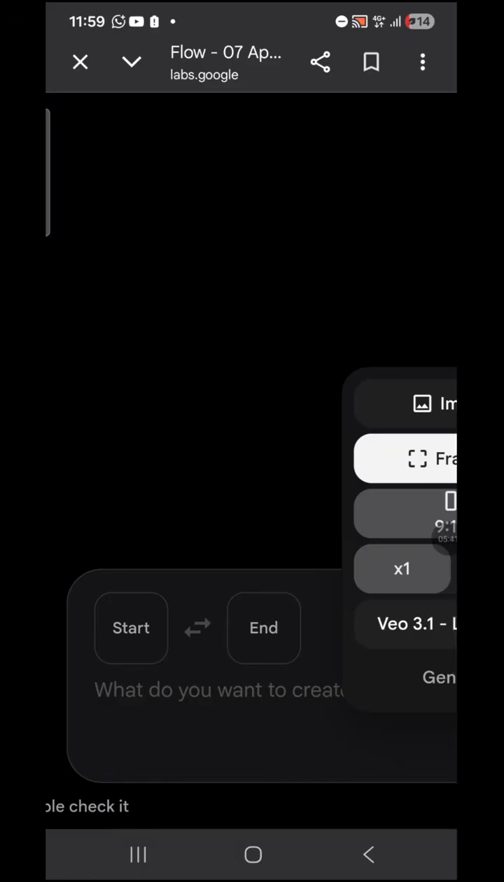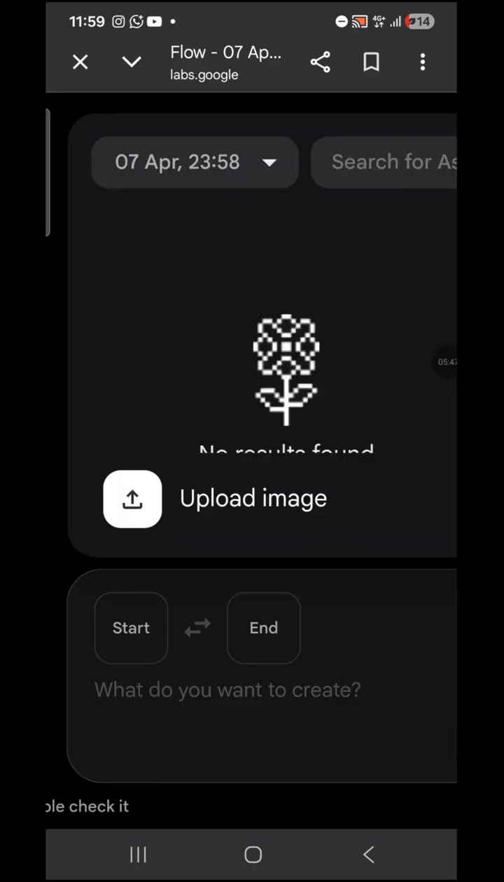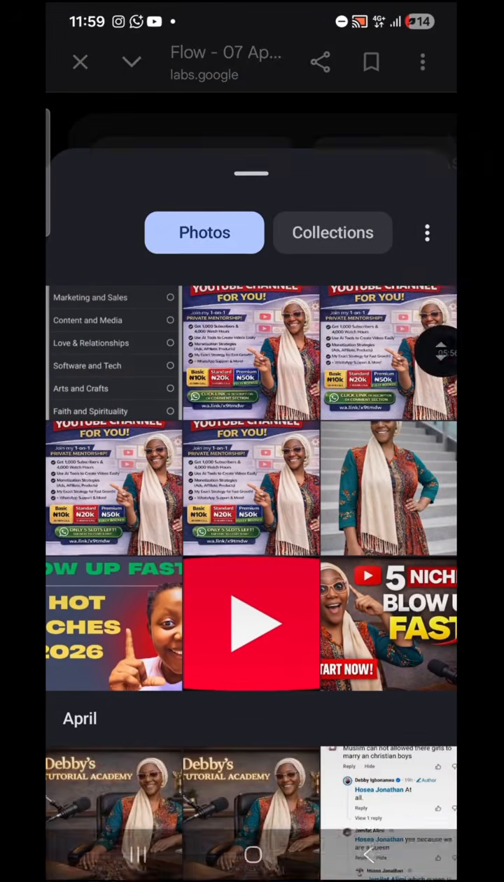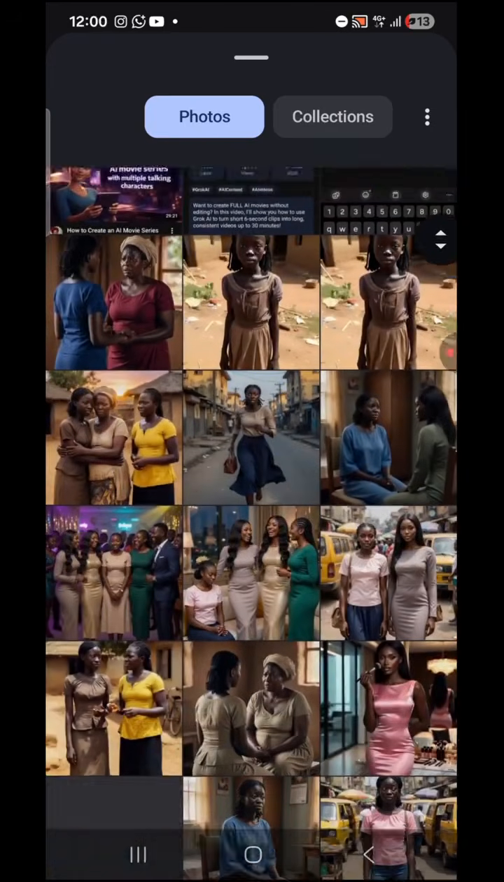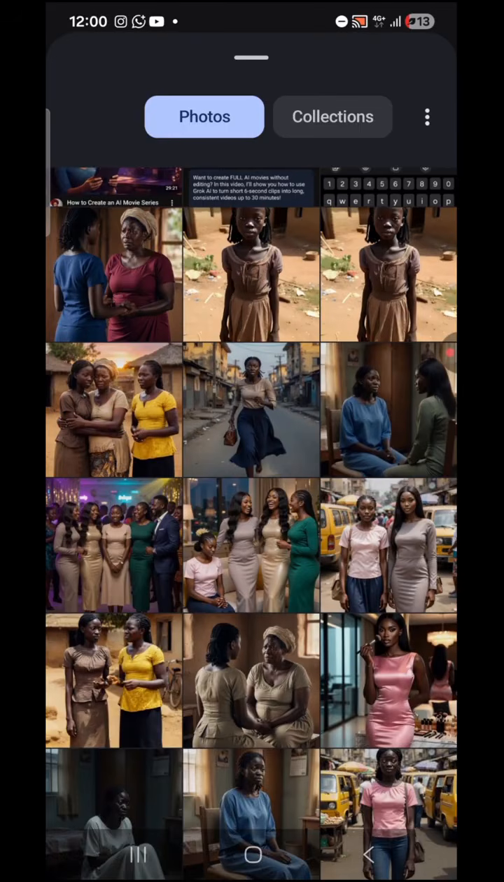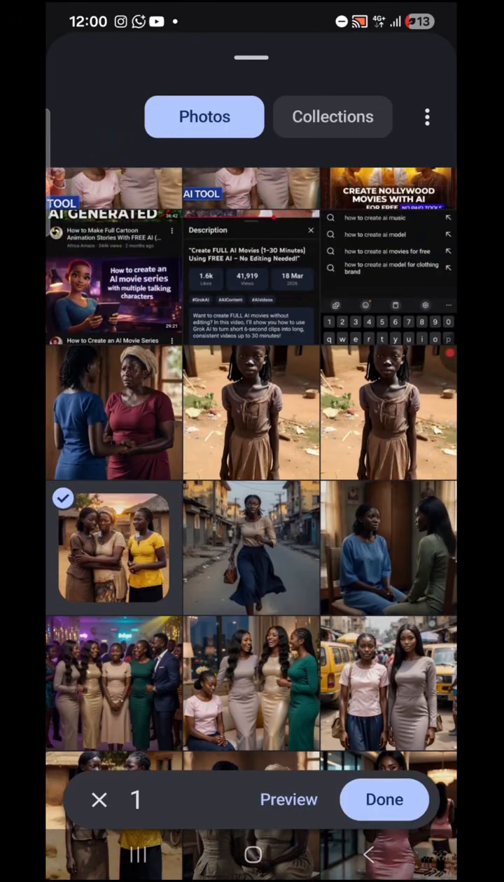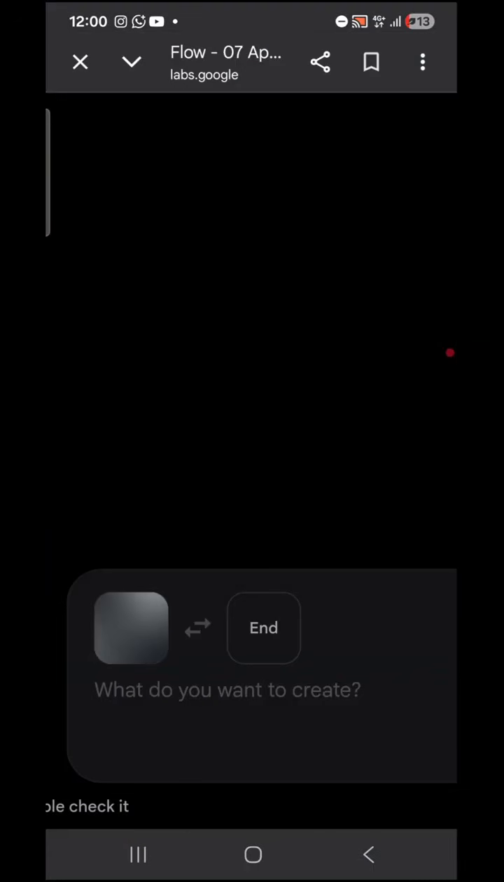Okay, so you come back to the left here. Now, for you to import your image to start creating your video, tap on Start. Once you tap on Start, you're going to be welcomed to this interface. So just tap on this upload icon here, and then it will lead you to your gallery. Just select the image you want to work with. Okay, so this is the image I want to work with. Just wait for the image to load. Once the image finishes loading, you're going to see it right here. So the image is done loading.